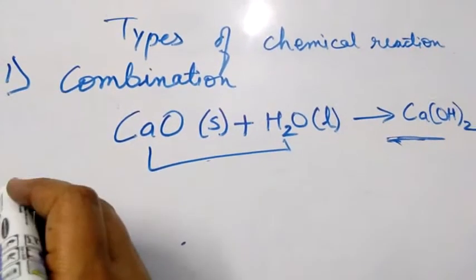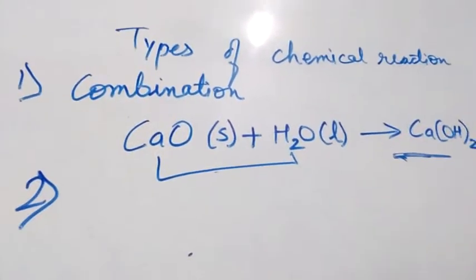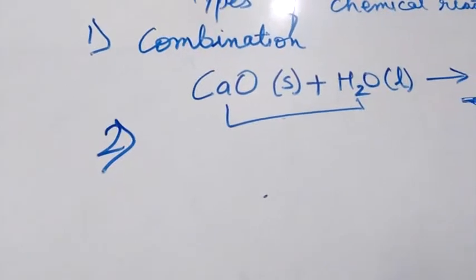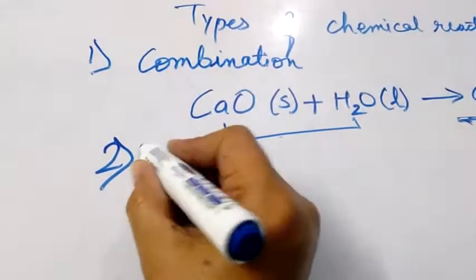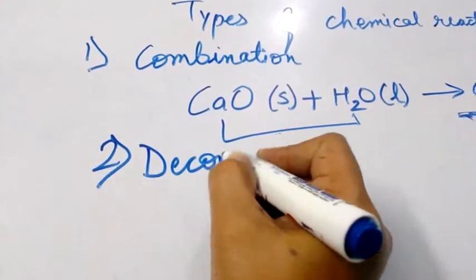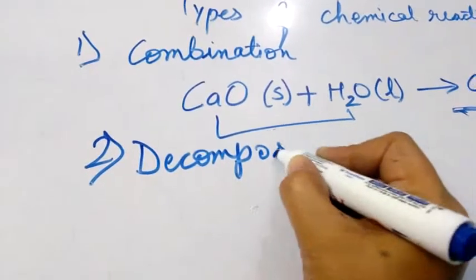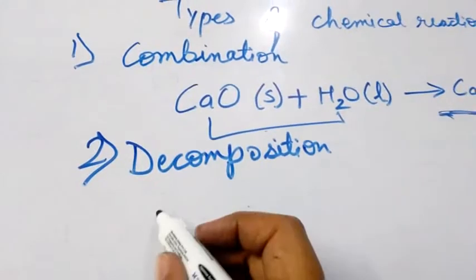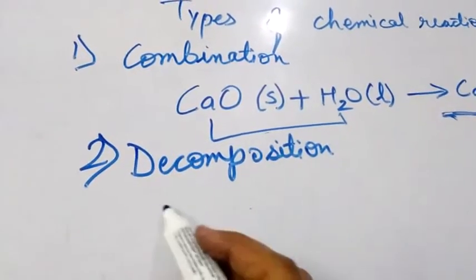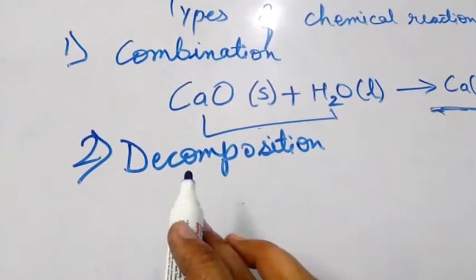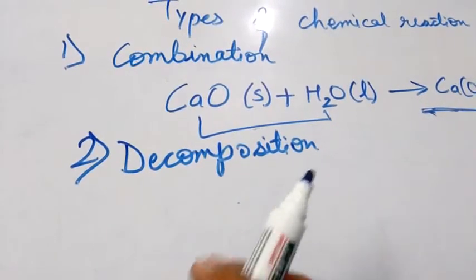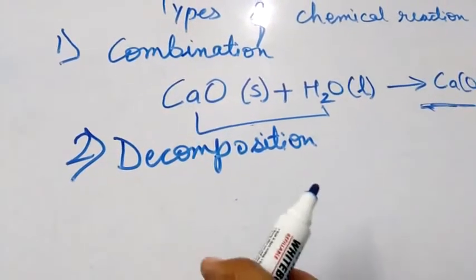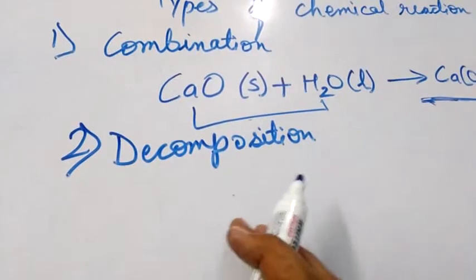Now the second type of reaction is decomposition reaction. The name decomposition itself suggests that the compound breaks into two or more products.